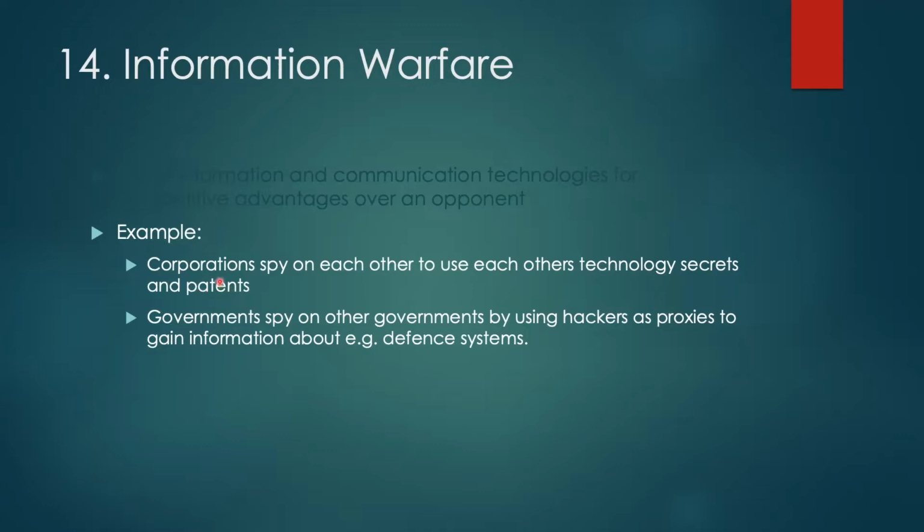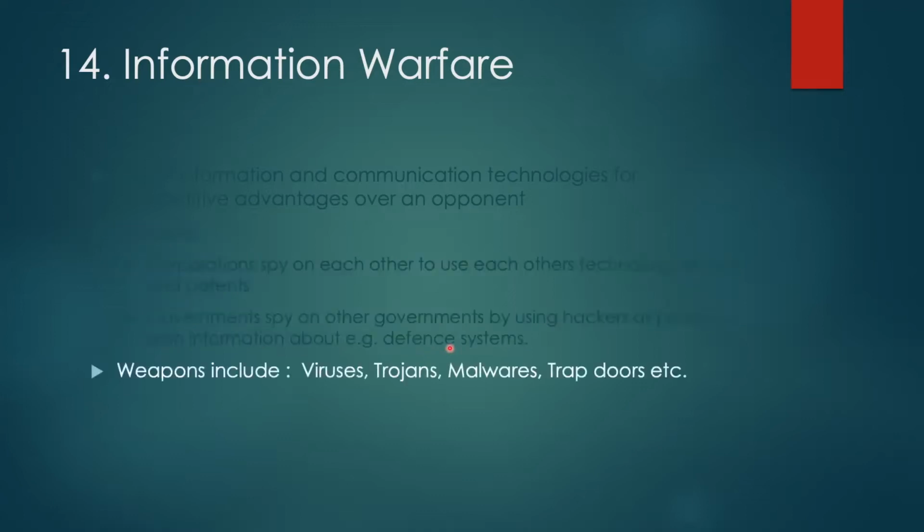So if any corporation or organization knows in advance that a target company or opponent company is looking for some patents, then if they have this information, they can use it for their own advantage. Similarly, governments also spy on other governments by using hackers as proxies to gain information about their defense system or any other system, so that the government can use it for leverage. Some common weapons used in information warfare are viruses, trojans, malware, trapdoors, etc.